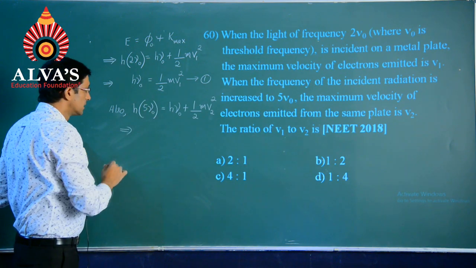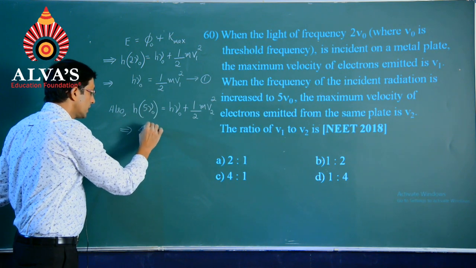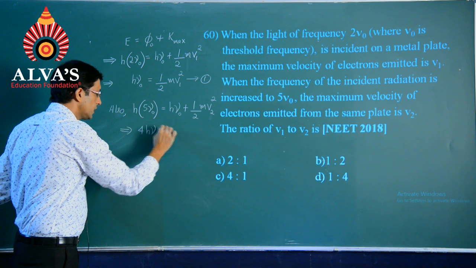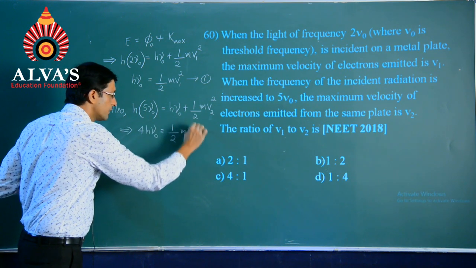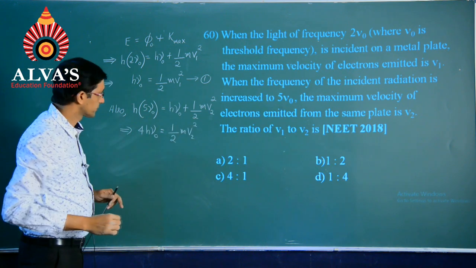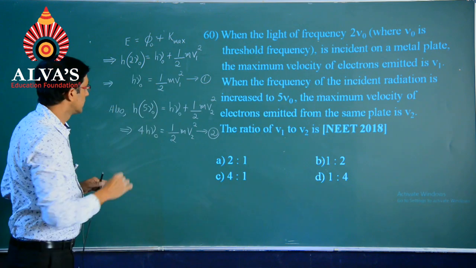Simplifying this ahead, we get 4 h nu naught will be equal to half m V2 whole square, which I will keep as equation number 2.